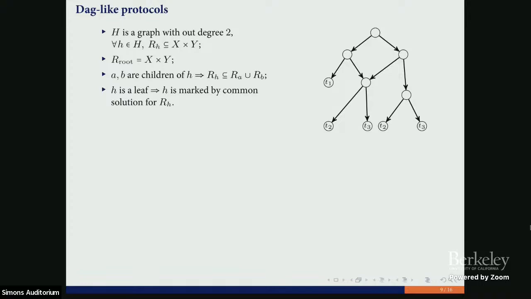And in the leaves, we have sets that are marked by a common solution for our problem. So in the leaves, in our case, if we deal with the unsatisfiable clause search problem, here we have sets that correspond to assignments that do not satisfy a specific clause. So any point from this rectangle has two coordinates. First is an assignment from Alice's side, and second is an assignment from Bob's side. And any point from this rectangle should not satisfy some specific clause. So we will call it a monochromatic rectangle.